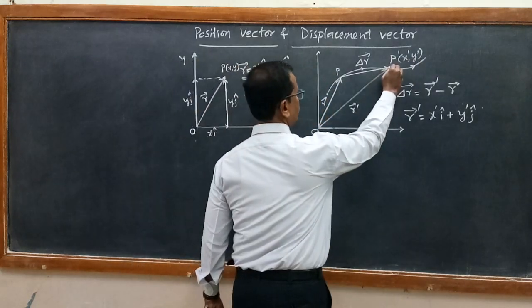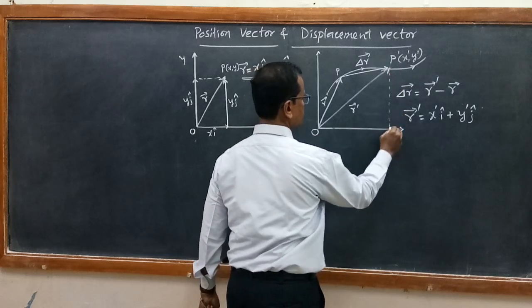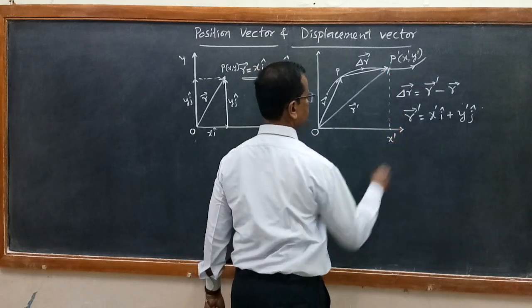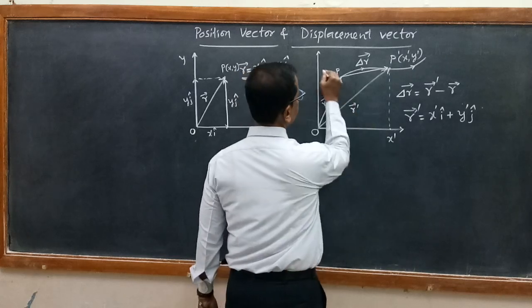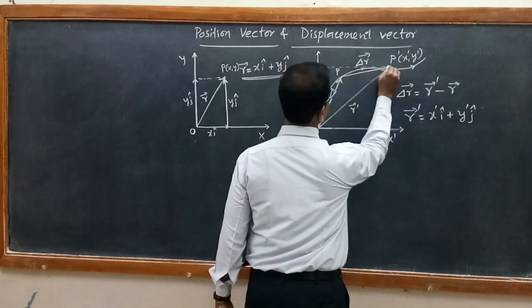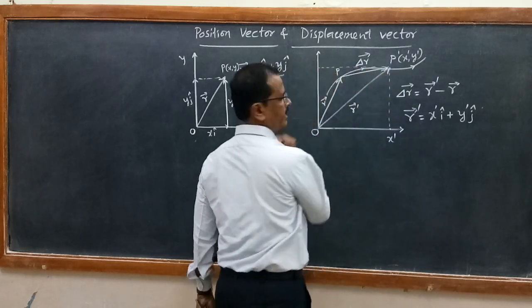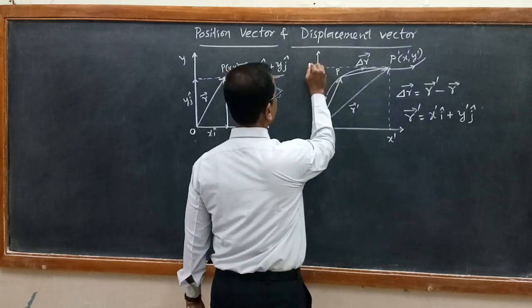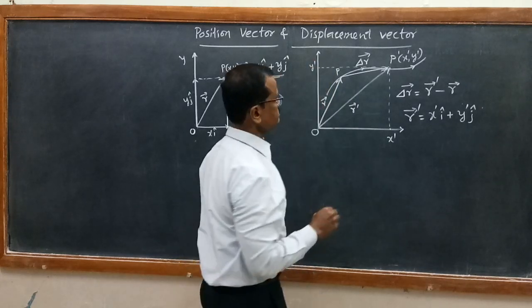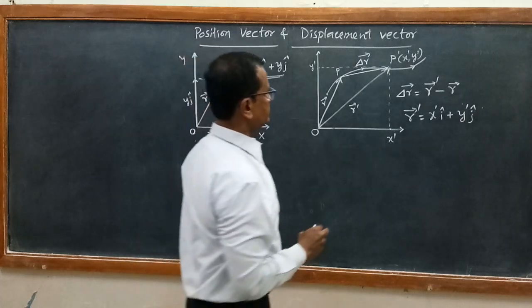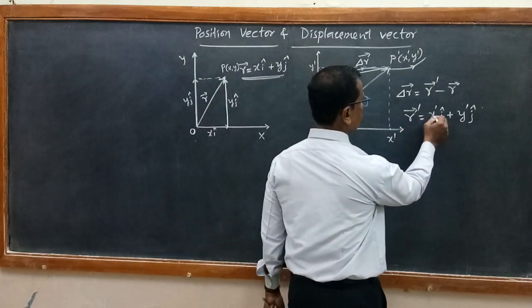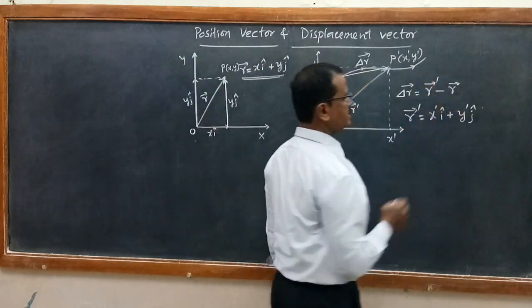If you draw a perpendicular here, this becomes x dash, and if you draw a perpendicular on the y axis, this becomes y dash. Now the vector R dash equals x dash i cap plus y dash j cap.